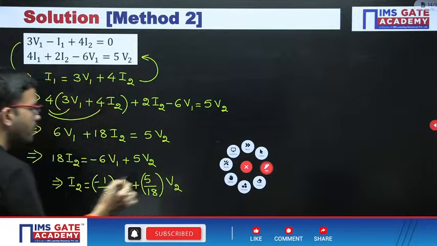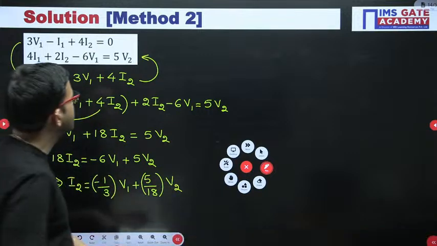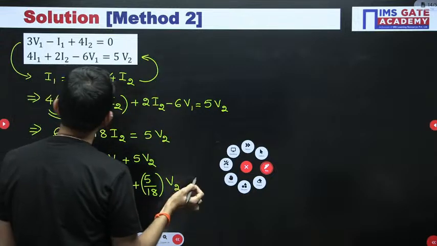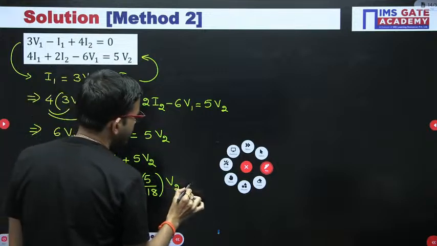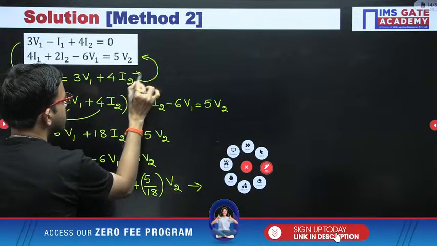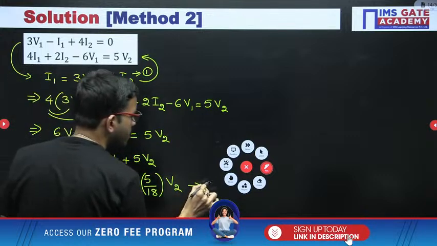Now you can compare this one with the standard equation. Just for reference I am labeling this one. This equation you can label as 1 and this equation I am labeling as 2.